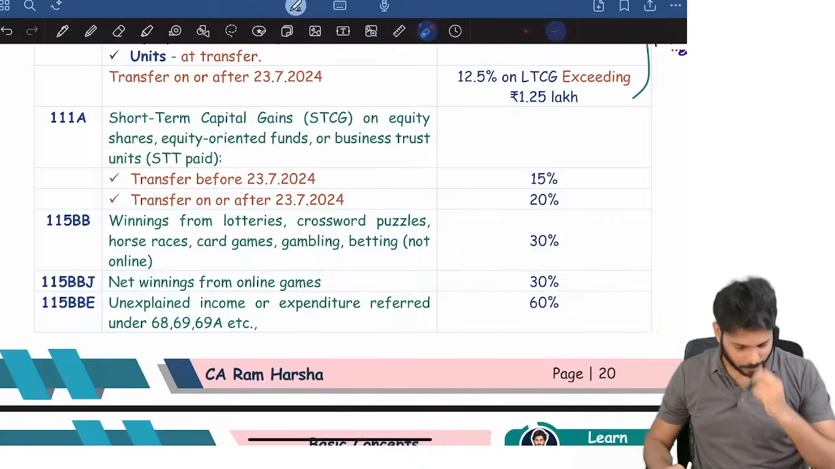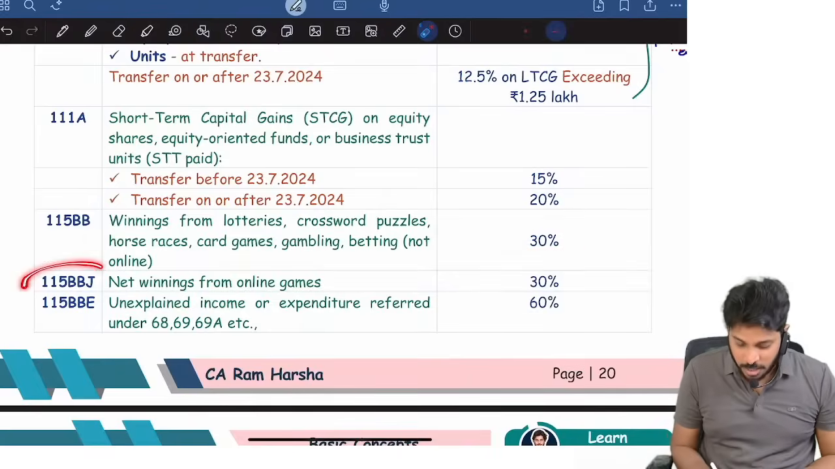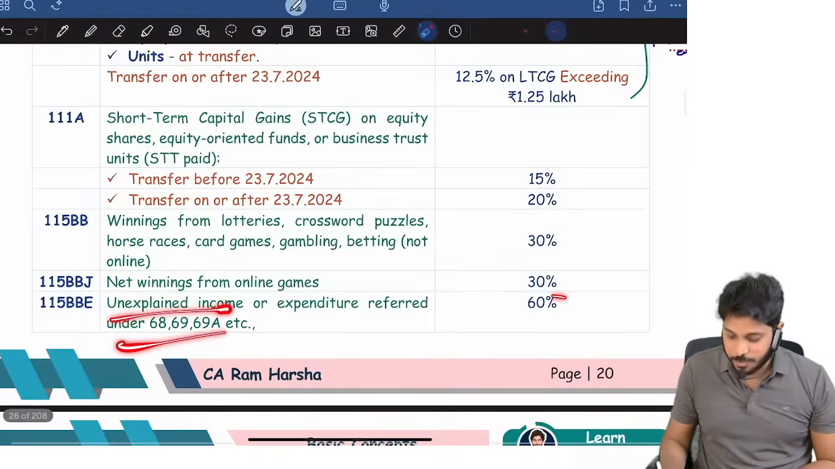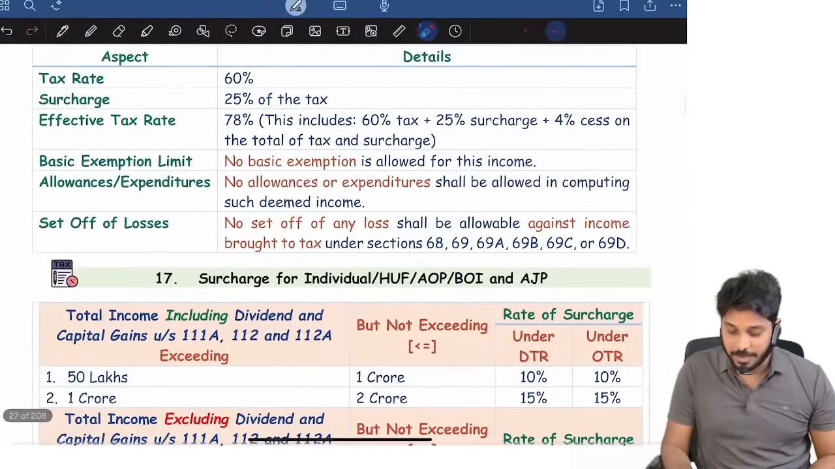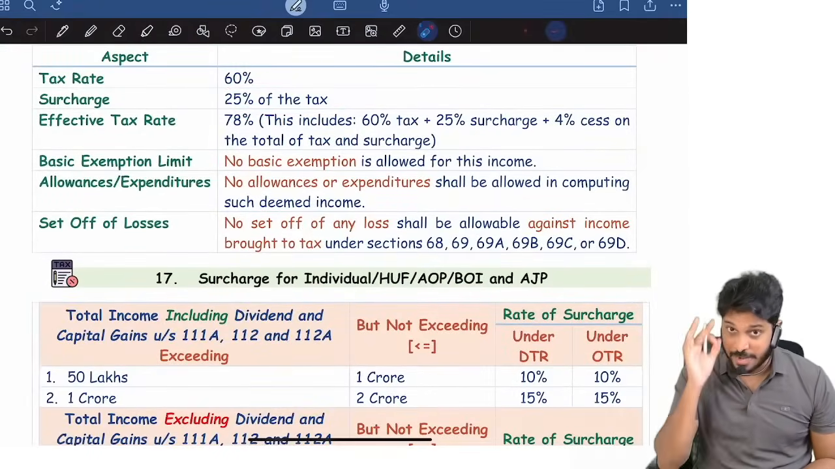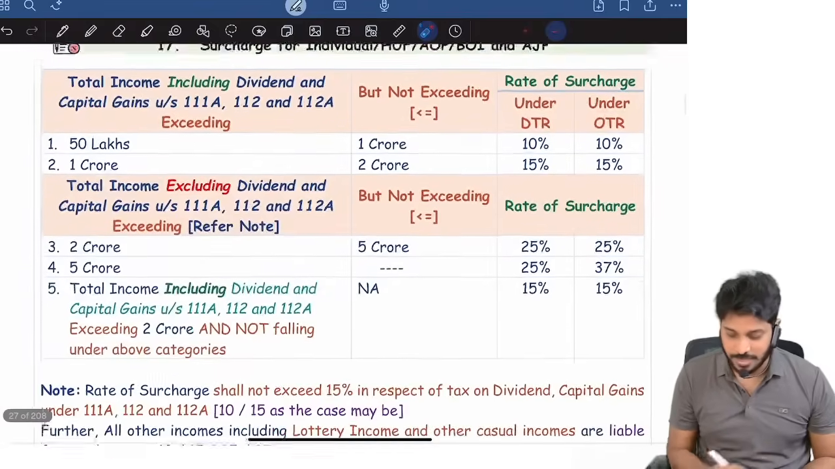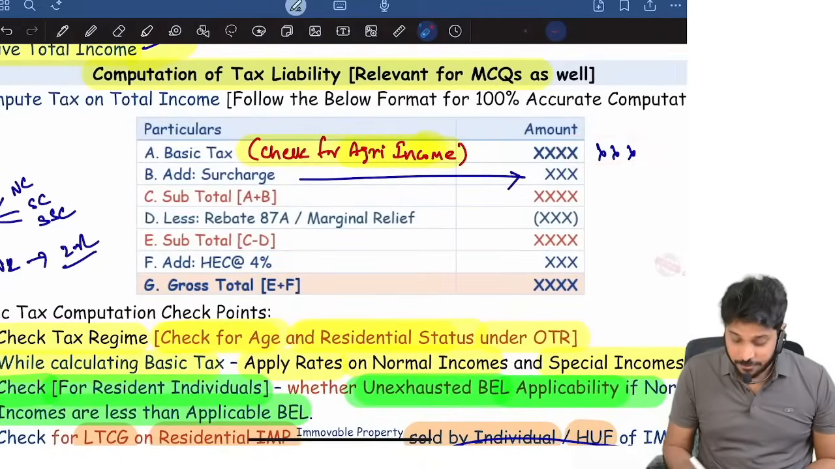That's it. And 115BB winnings, flat 30% tax rate. 115BBJ online winnings, net winning is straight away taxable at 30%, and unexplained income, black money discovered, 60% tax rate. That too, for black money, when you're taxing it, separate surcharge rate of 25% is applicable. So effectively the black money is taxed at 78%.